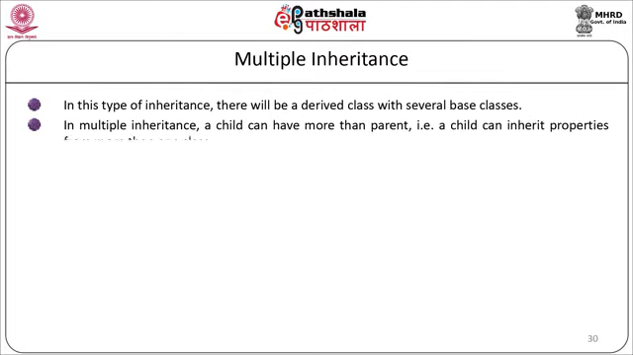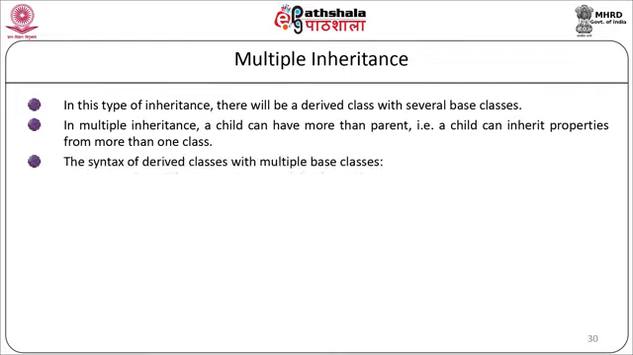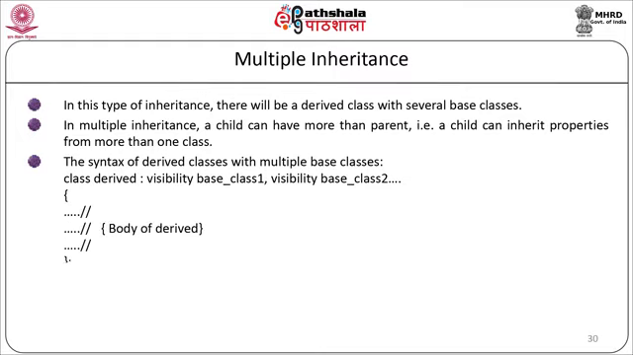Multiple inheritance. In this type of inheritance, there will be a derived class with several base classes. In multiple inheritance, a child can have more than one parent, that is, a child can inherit the properties from more than one class. The syntax of derived classes with multiple base classes is shown as follows. class derived : visibility mode base class 1, visibility mode base class 2, then the proper definition of the class, and the class will end.